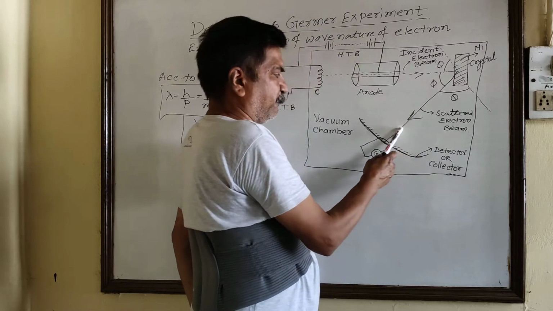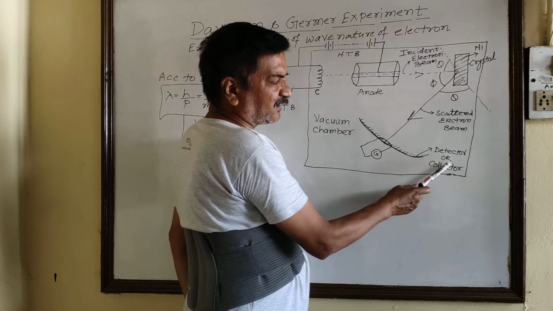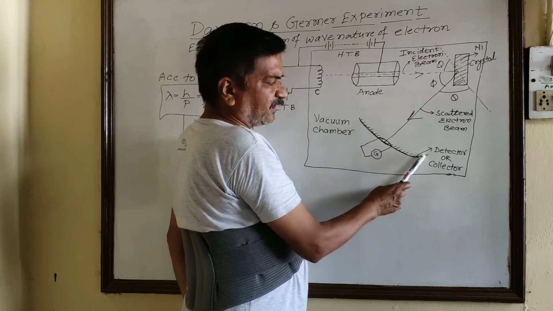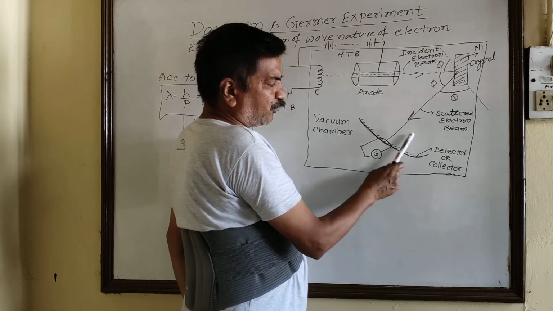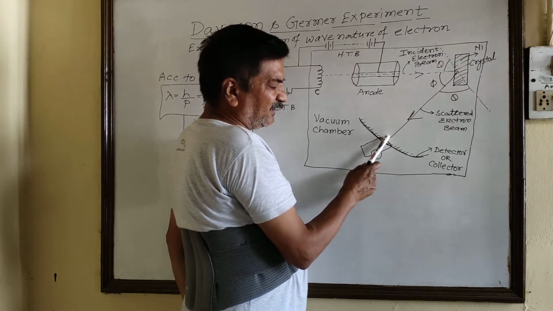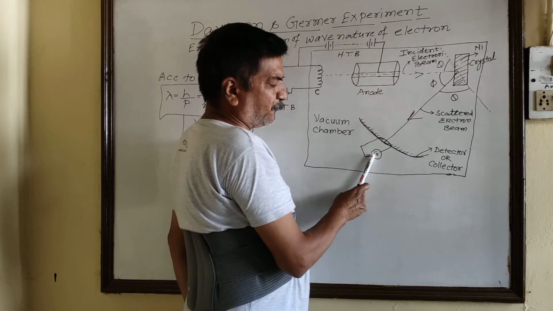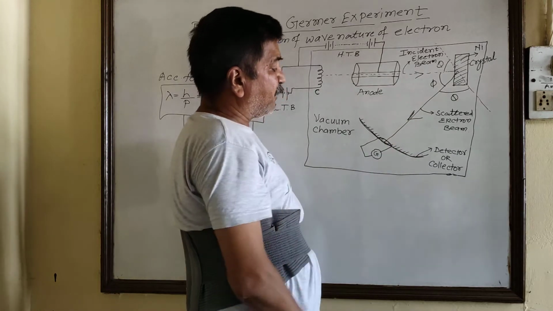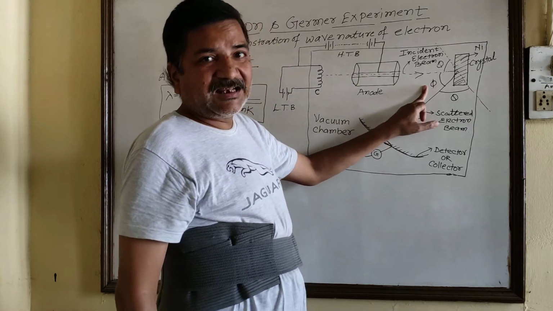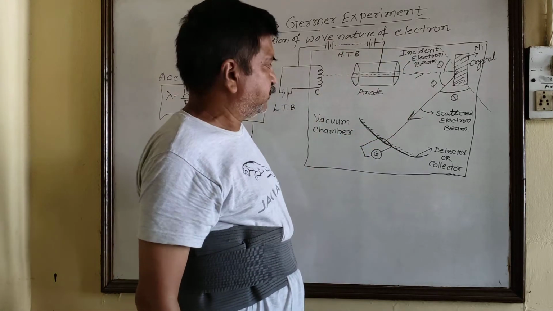Now the intensity of this electron beam is measured by using the detector or collector. This detector or collector is coated with some photo material, so that when the electron beam strikes it, a bright spot is obtained, and the intensity of this scattered electron beam is measured with the help of this galvanometer. By measuring the deflection corresponding to the scattering angle phi, we measure the wave nature of the electron. So now it is clear.